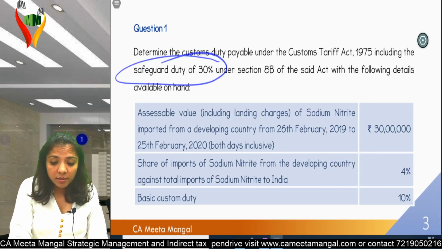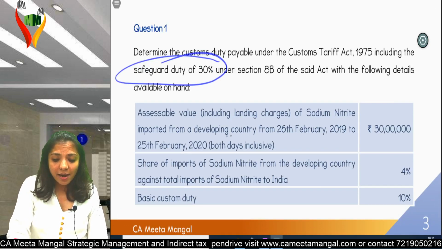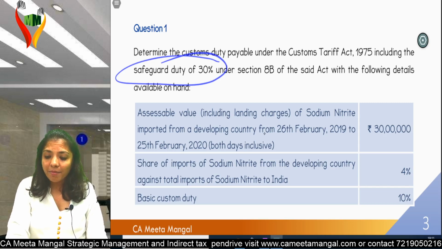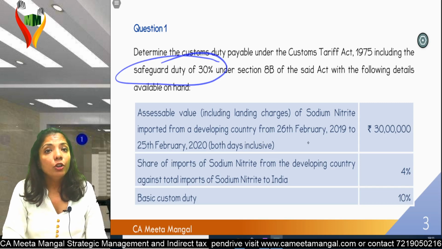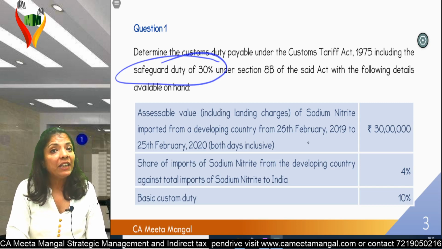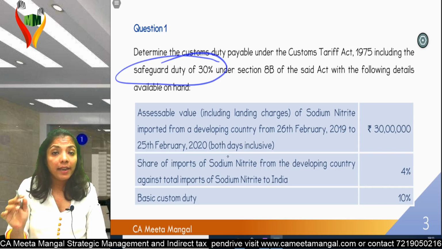information. Assessable value, including landing charges of sodium nitrate imported from a developing country from 26 February 2019 to 25 February 2020 was 30 lakhs.